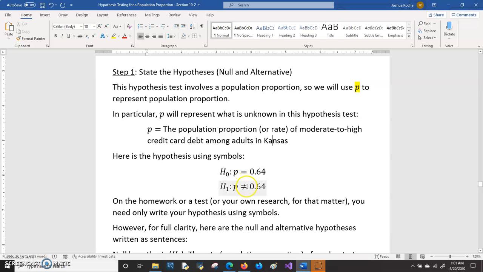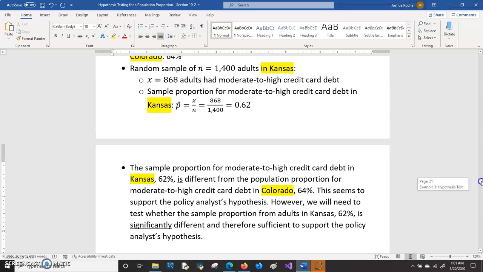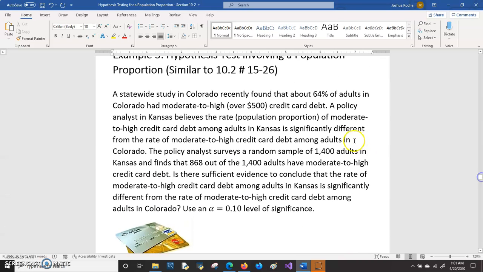And notice that the symbol here is going to be the not equal to, and the not equal to is used when the hypothesis is asking if there is a difference. In fact, the key phrase would be this phrase here, significantly different.